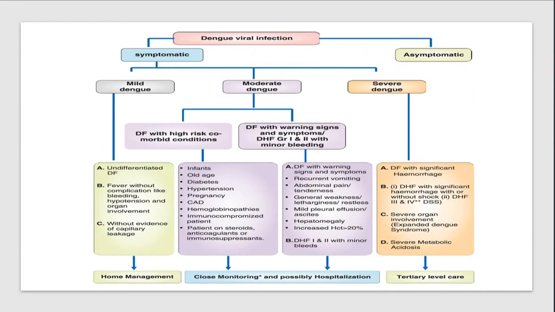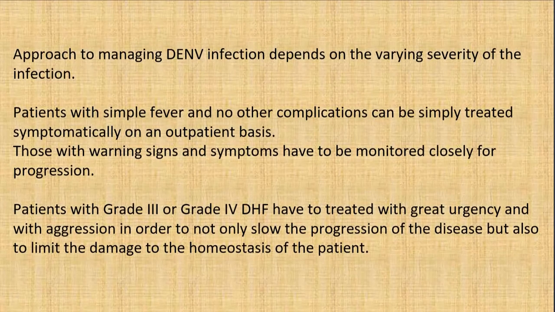And when there is severe dengue, that is dengue hemorrhagic fever 3 or 4, and there is organ involvement and severe metabolic acidosis along with significant hemorrhage, tertiary level care should be given. So as we discussed previously, the mild, moderate, and severe dengue with dengue hemorrhagic fever 1 and 2 and 3 and 4, then we can categorize the treatments.